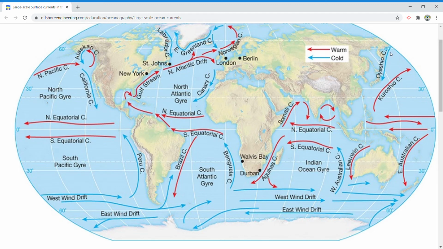The first most important current is the equatorial current. Equatorial current is in the north as well as in the south. So this is 0 degree equator. On the 0 degree equator you just make arrows everywhere moving towards the west, from east to west. That is called the North Equatorial Current.